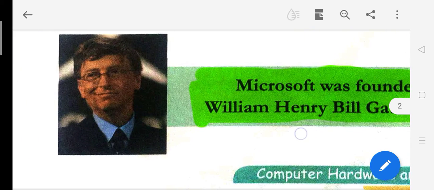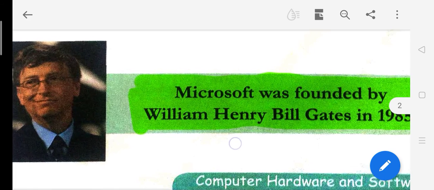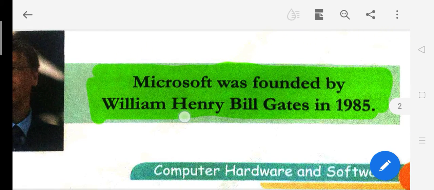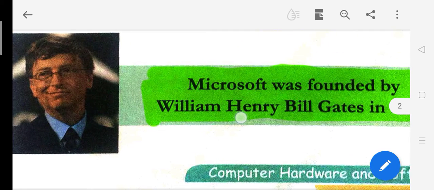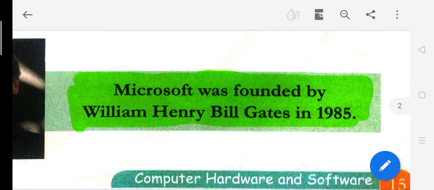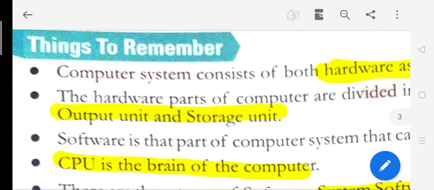Microsoft was founded by William Henry Bill Gates in 1985. This is the fact you have to learn. Who founded Microsoft? Microsoft was founded by William Henry Bill Gates in 1985.